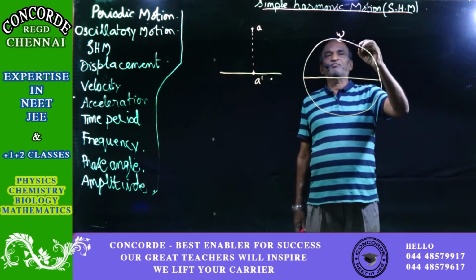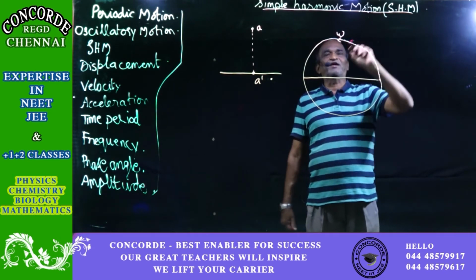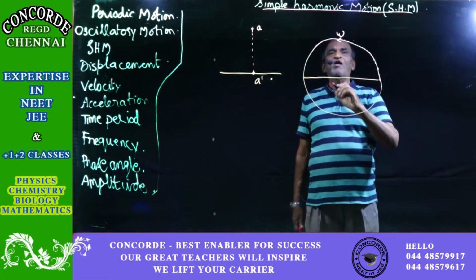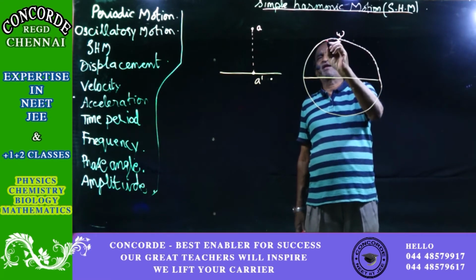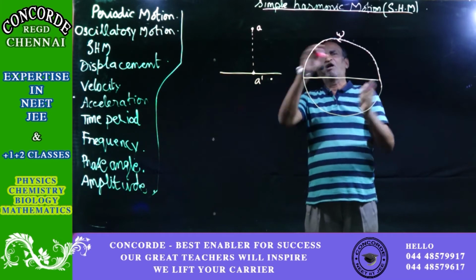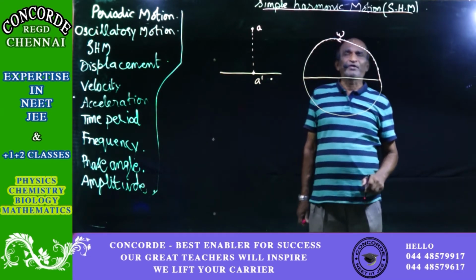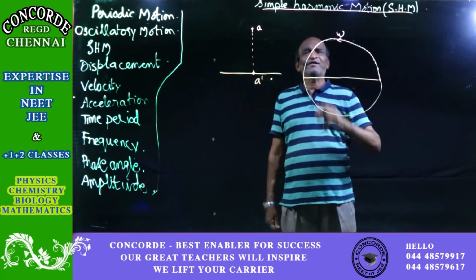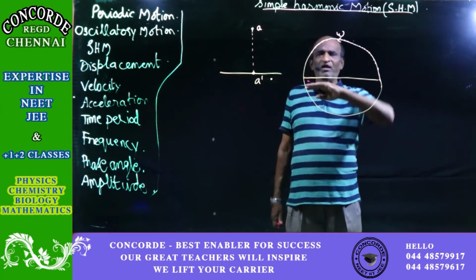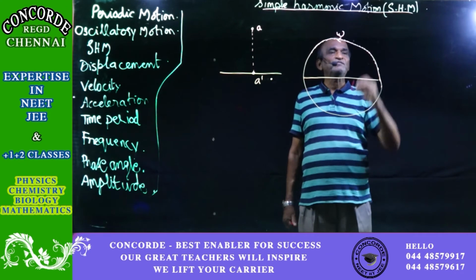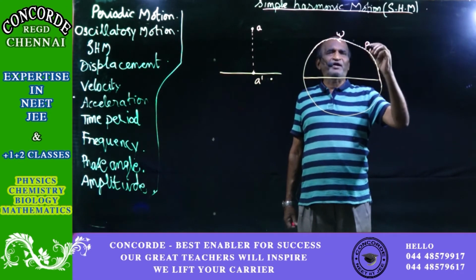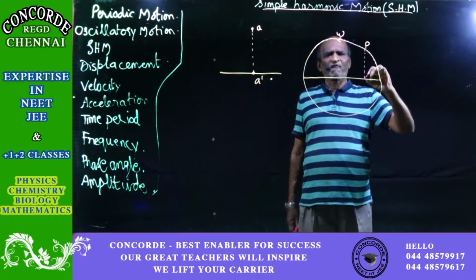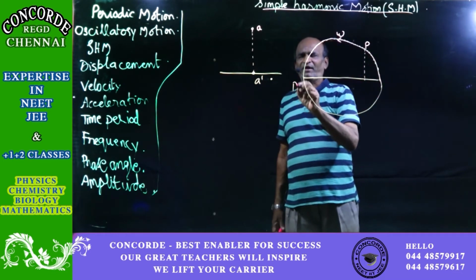So for uniform circular motion, to complete a circle, either one single particle will be keeping on moving, otherwise there will be so many particles all rotating. Take the projection of one of the particles on this plane. Like that, project this particle on this diameter. So let us take one such particle and project it on the diameter, say diameter D1, D2.